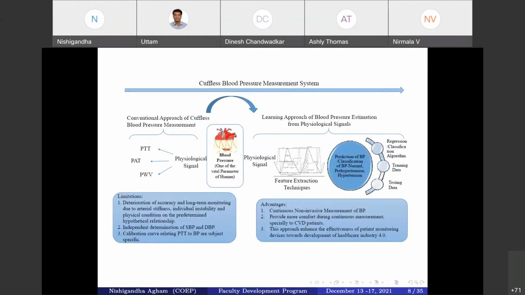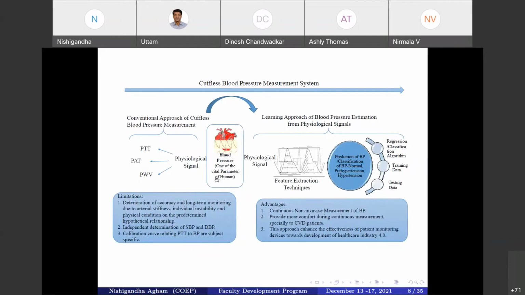So here is a presentation or the schematic of the conventional learning approach. These are the conventional methods and the conventional method towards this learning method. Here I mention all the techniques, from mathematical model to the state of the art machine learning approach of the BP prediction.